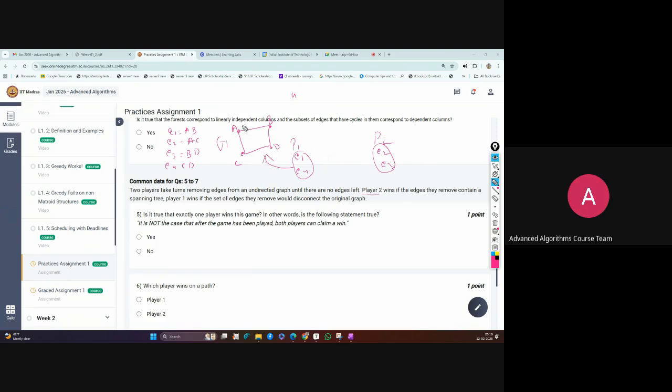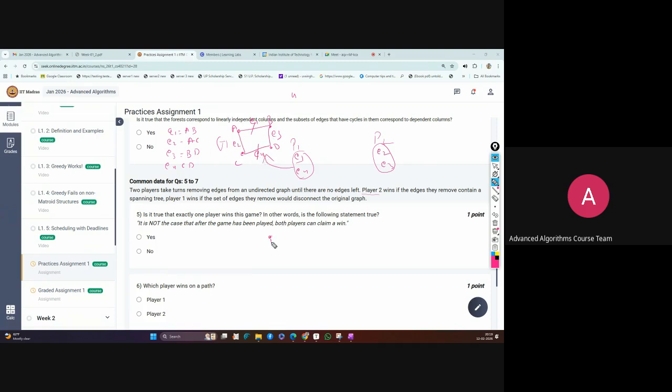So we remove these edges from the original graph and our graph should become disconnected. Suppose this is E1, AC is E2, CD is E4 and this is E3. If I remove E1 and E4, you can see this graph is now becoming disconnected.